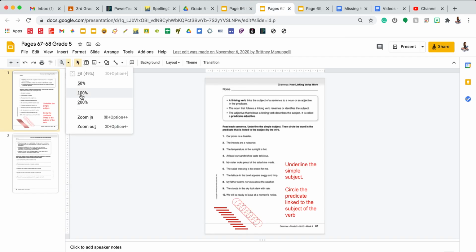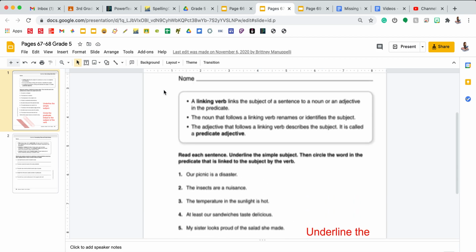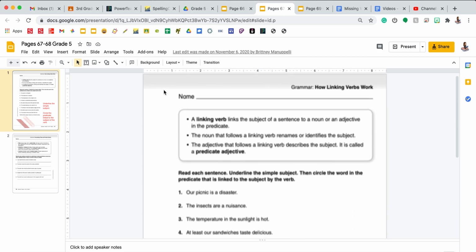Your next page is page 67. On this page, we're going to be looking at how linking verbs work. The box at the top states that a linking verb links the subject of a sentence to a noun or an adjective in the predicate. The noun that follows a linking verb renames or identifies the subject, and the adjective that follows a linking verb describes the subject. It is called a predicate adjective.